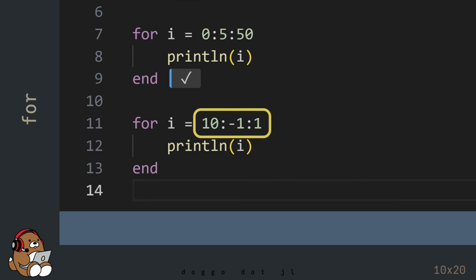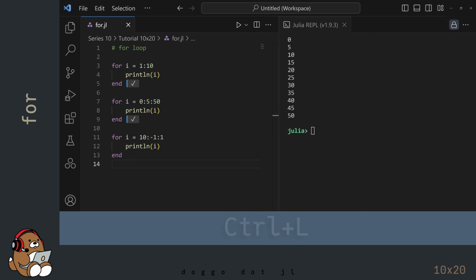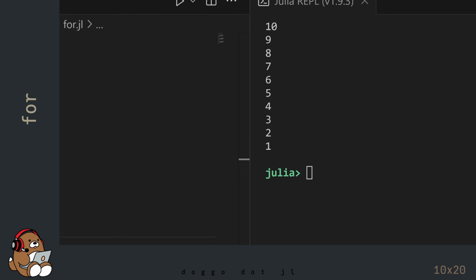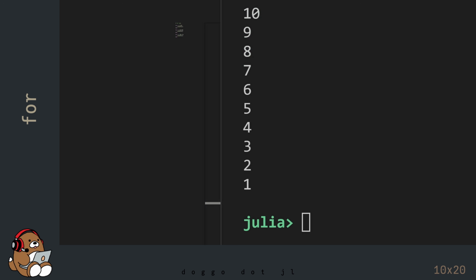When using a negative step size, be sure that the starting number in the range is larger than the ending number in the range. Like before, I'm going to clear the REPL window by using Ctrl-L. And then hit Shift-Enter in the editor. This time in the REPL, you'll see the integers from 1 to 10 in descending order. Pretty cool, right?